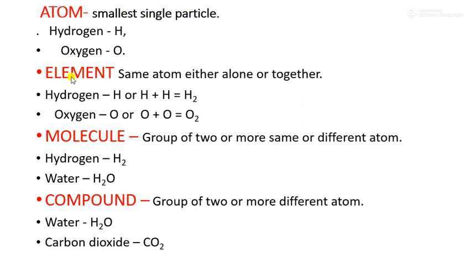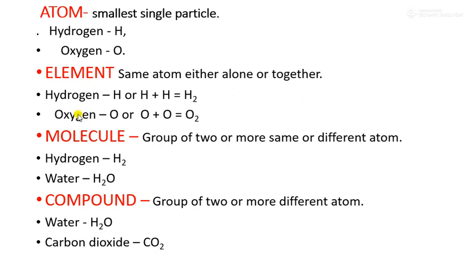After that comes the element. Element means what, children? Elements means the same atom, either alone or together. That means we can say hydrogen, H, is an element, or we can say H plus H, that means atoms together. What does it form? H2. So we are getting H2 as an element.